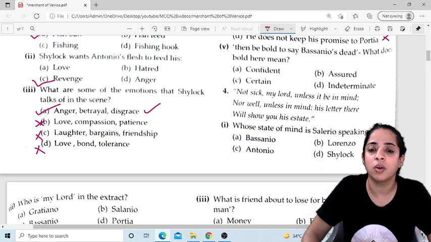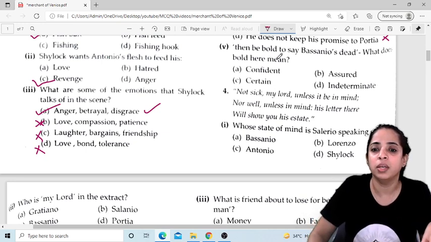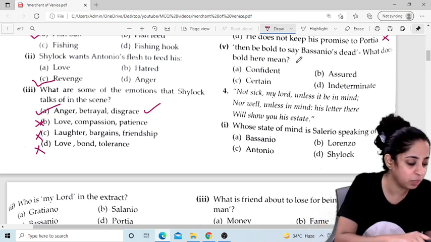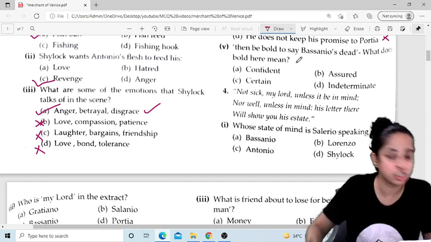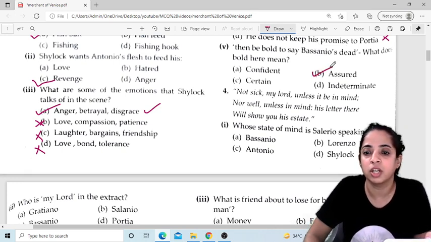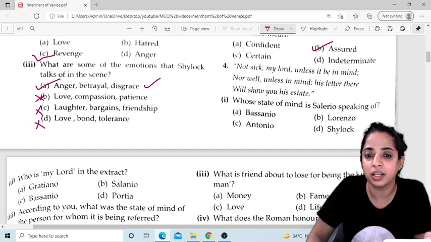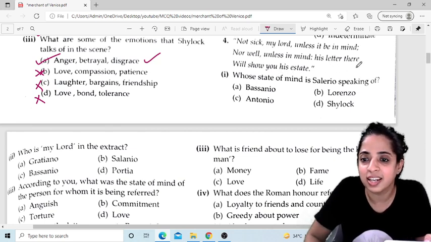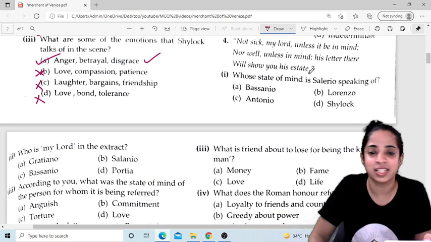Now, fifth. "Then be bold to say Bassanio's dead." What does bold here mean? Be assured. "Not sick, my lord, unless it be in mind, nor well unless in mind. His letter there will show you his estate."